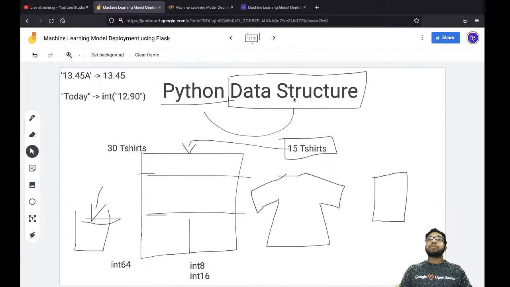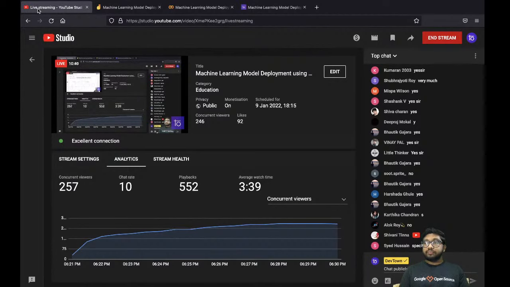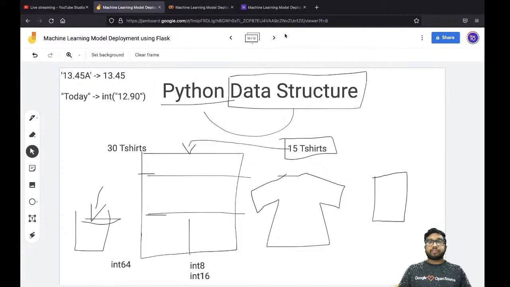Data, that is known as a data structure. Similarly, when we say Python data structure, it means that if you want to store more data, how you can do that. Now we are going to learn about this. Is this clear? Give me a confirmation if it's clear to all of you. So far, so good. Okay. Awesome. Let's understand this thing.